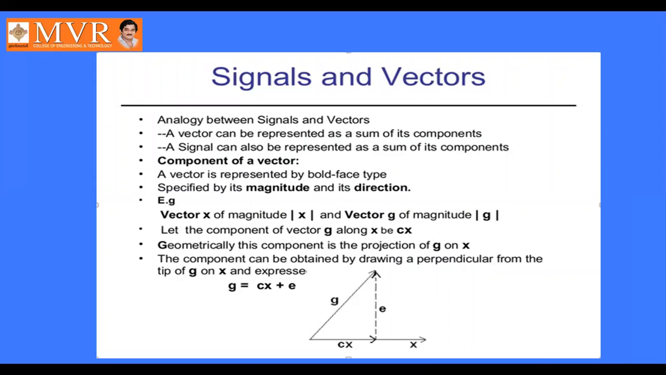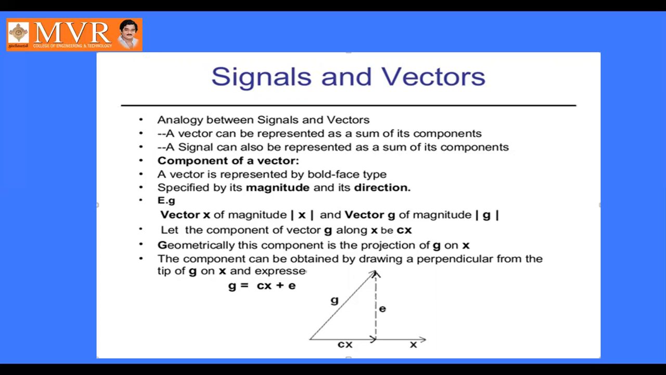Next, coming to the analogy. We already discussed the analogy of signals and vectors. If you take a vector, it has both magnitude as well as direction. If we take a scalar or signal, it is only direction.